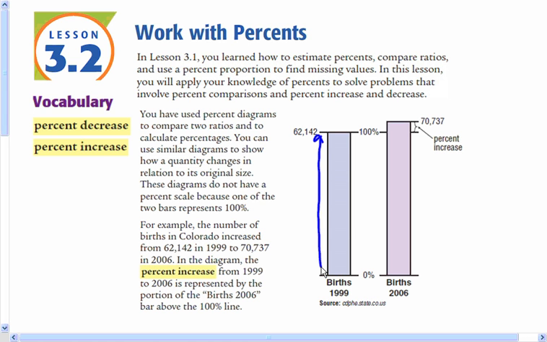So here's the birth in 1999, and we'll think of that height right here as 100%. And then in 2006, there were more births than before, so the bar is a little bit higher. And the little section of the bar right here represents the percent increase. So how much area does that bar have compared with the area of the 100% bar?